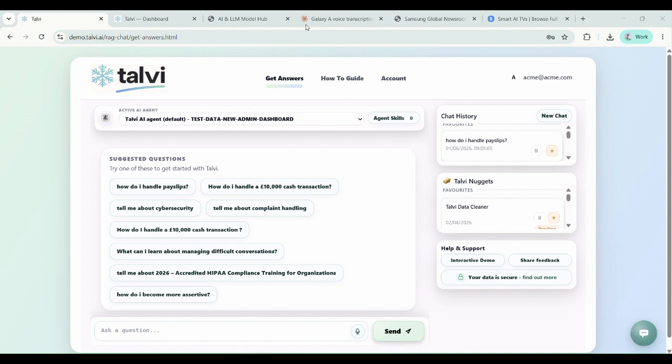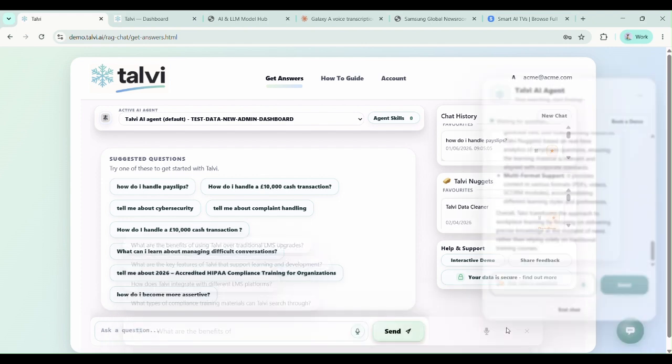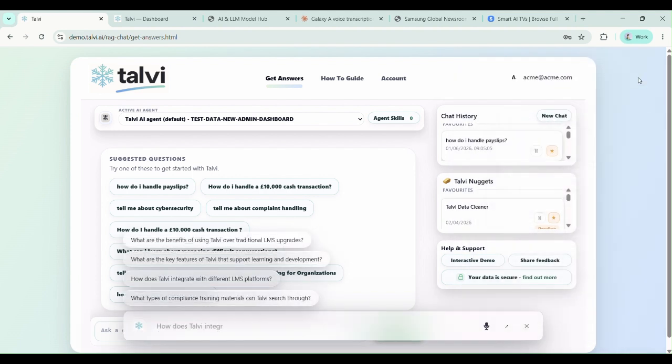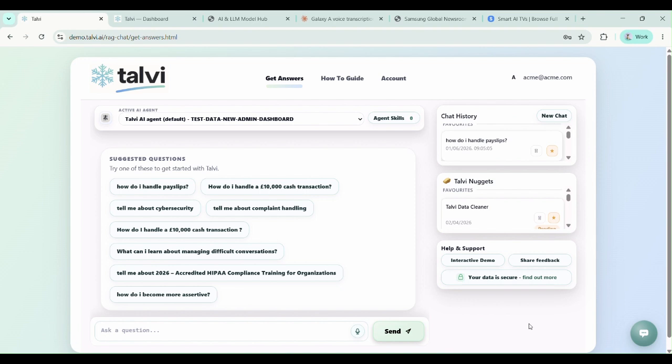So you're looking at Talvi on the screen now. It's similar to ChatGPT, just type in a question, natural language, and get an answer. It's available through a web browser, as we're seeing here. You can speak into it if you're on your phone. We also have it available as a chatbot if you want to install a chatbot on your website, your LMS, your intranet, wherever you might want to put it. Talvi is available in lots of different ways.